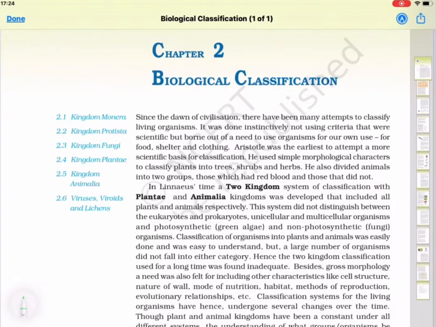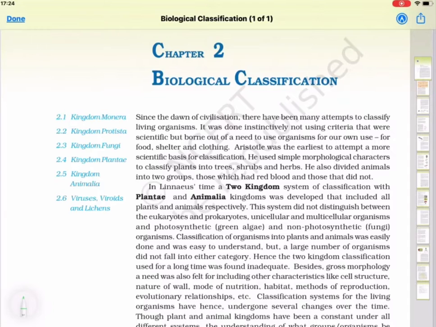What is the purpose of classification? It helps in easy identification. It makes the study easy and convenient. It helps to study the relationship between different organisms. So in this chapter we will study about all these classifications.